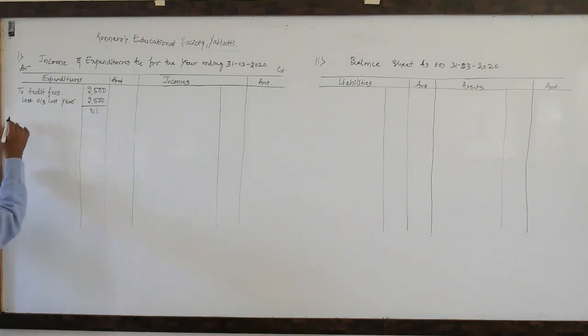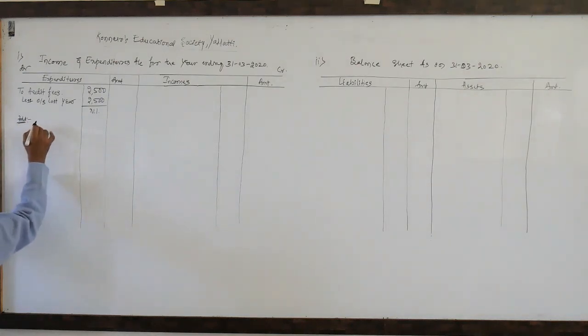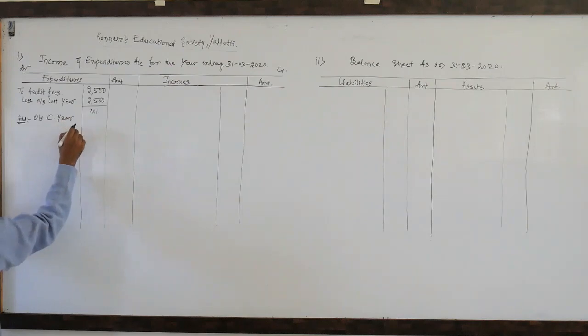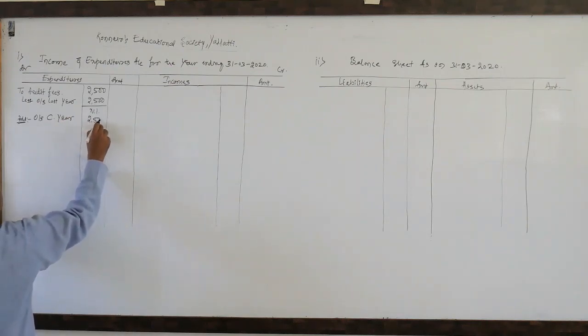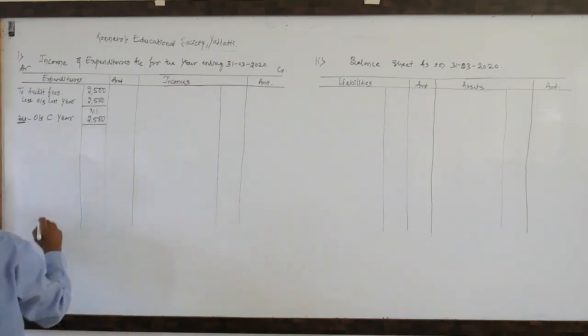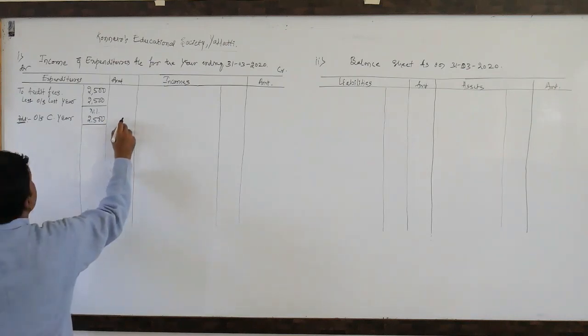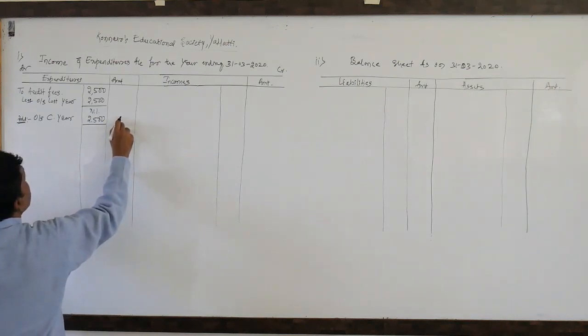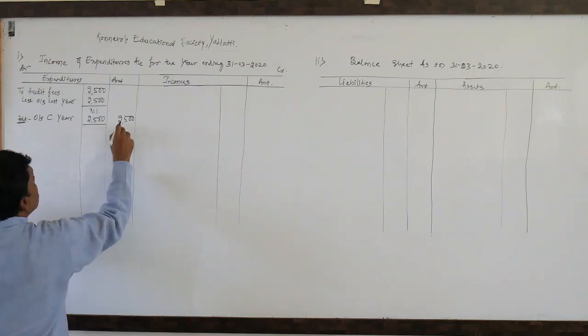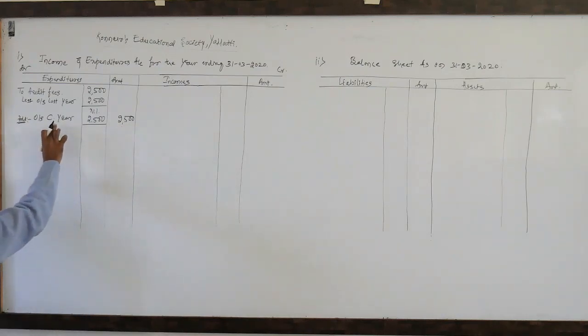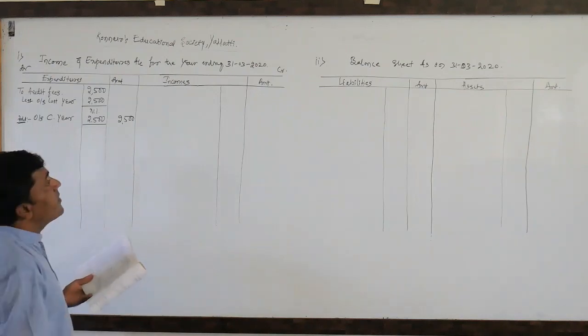But the current year again shows as outstanding 2500. He has mentioned in adjustments. So it means current year audit fees rupees 2500. This is from the adjustment. As I said earlier, adjustments are to be recorded twice.